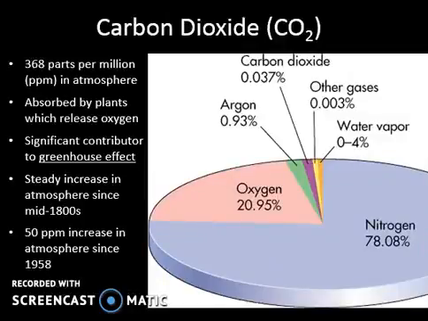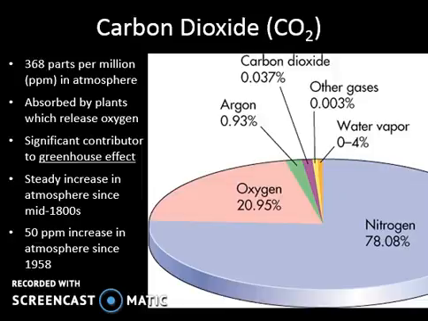Now, when we look at carbon dioxide, we know that there's 3.68 parts per million in the atmosphere. Now, this level is climbing dramatically. In fact, we hit a milestone in that we reached 400 parts per million of carbon dioxide in the last week. And so this is something that we'll talk about later.